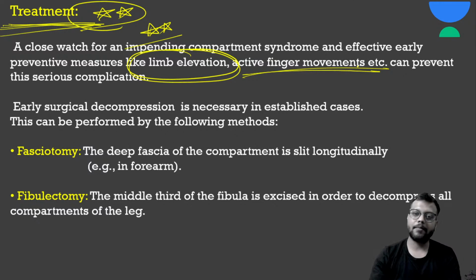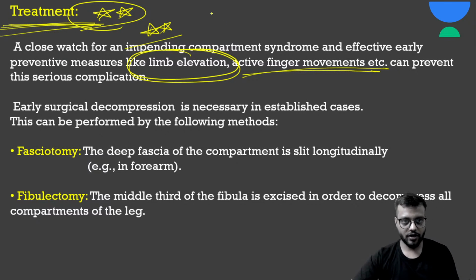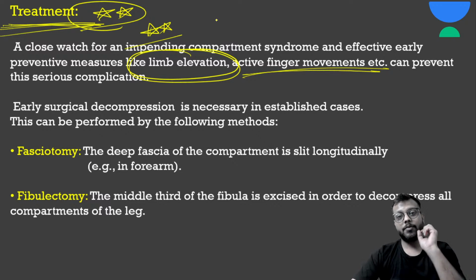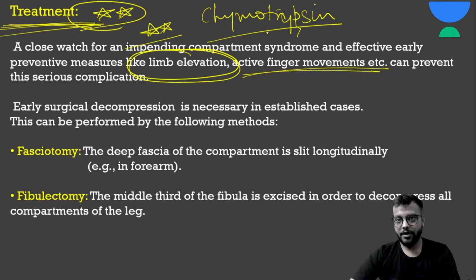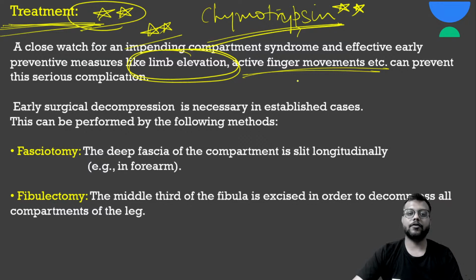And there is one tablet, one drug that you give for the preventive measure of compartment syndrome or decreasing the pressure, and that is chymotrypsin. Okay, chymotrypsin, very important. Chymotrypsin you give, it decreases the inflammation and the swelling. Okay, and अगर established compartment syndrome है, then इन सब चीजों से काम नहीं चलेगा.